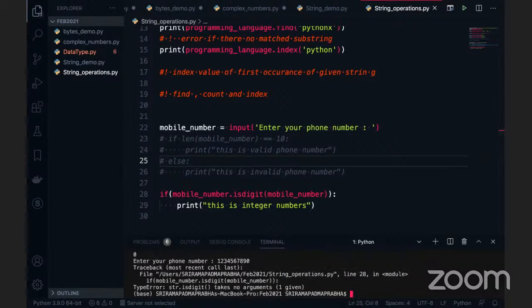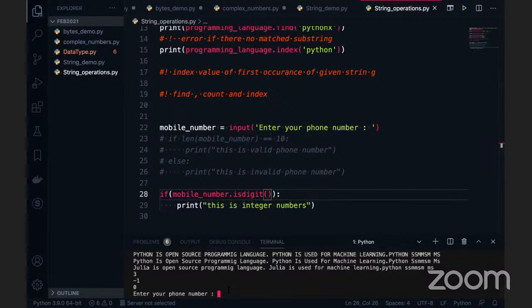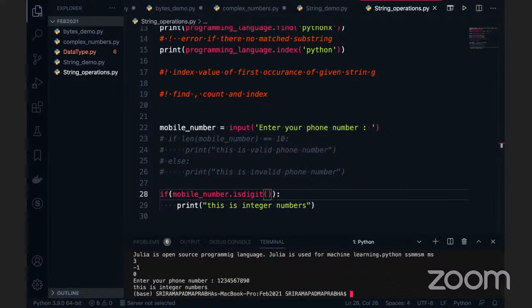These are all integers. But we got an error here: isDigit takes no arguments when we give one. Can anybody tell me how to deal with this? I've given the wrong isDigit, it doesn't accept any parameters. By mistake I have given it. Now I'm going to give 1 2 3 4 5 6 7 8 9 0. Enter. We see these are integer numbers.